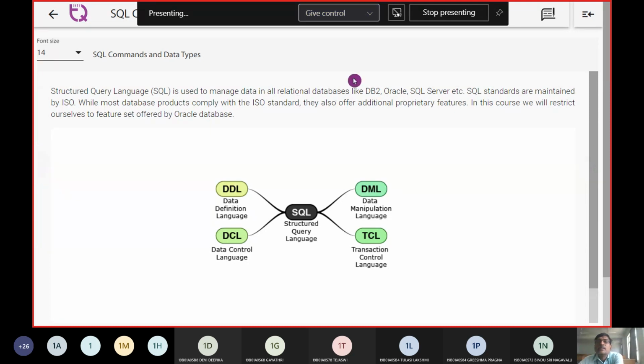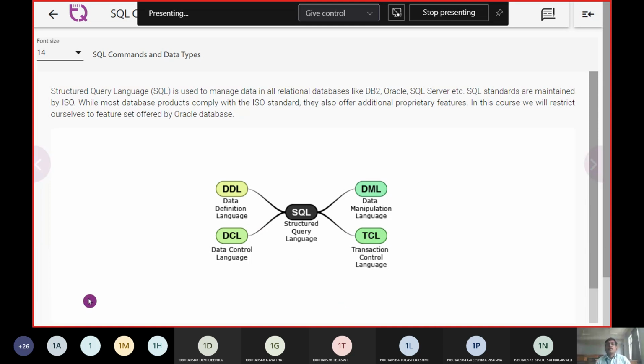And second, there are some vendors of databases like DB2, Oracle, SQL Server, etc. As far as the structured query language is concerned, there are basically 4 divisions in SQL.